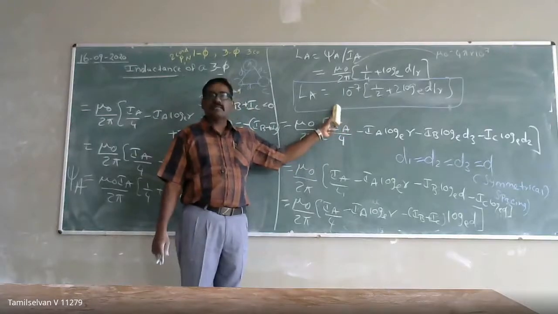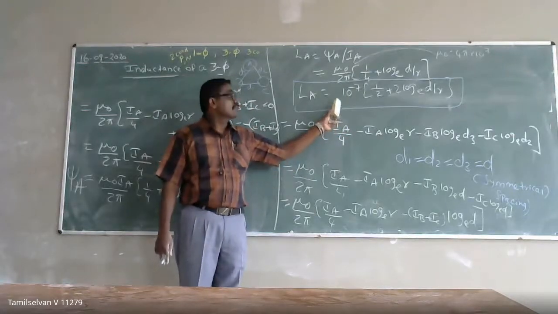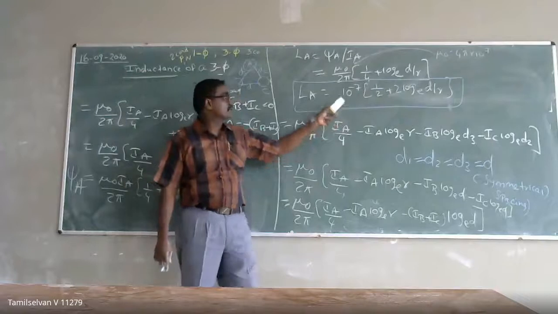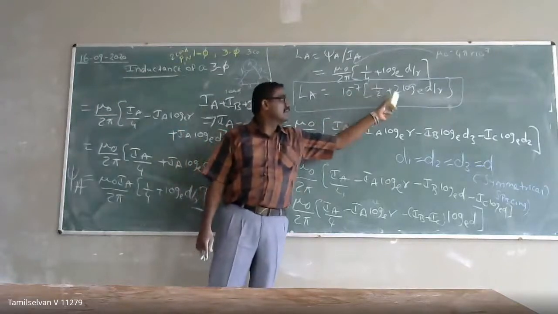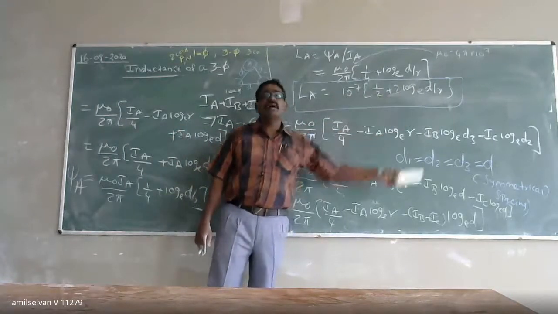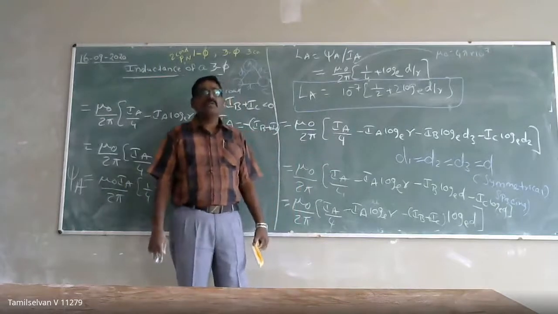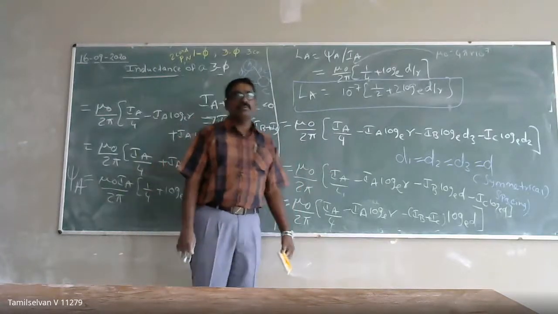Got it, the same thing. For loop inductance, what do we do? We put 2. So what happens when 2 goes inside? You will get, cancelling, 1 plus 4 into log base 3 of D by R. That is the loop inductance.